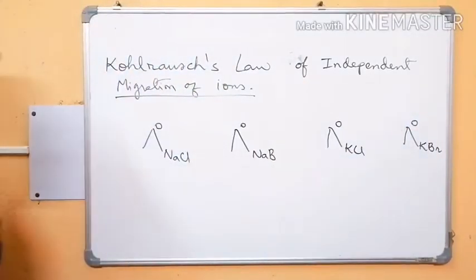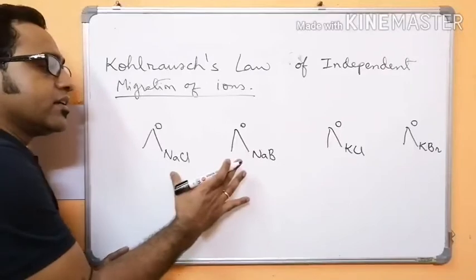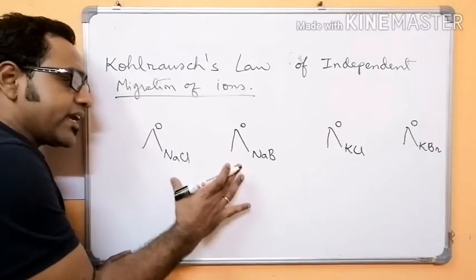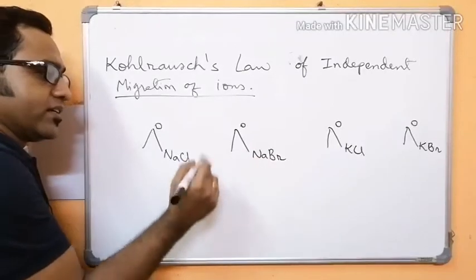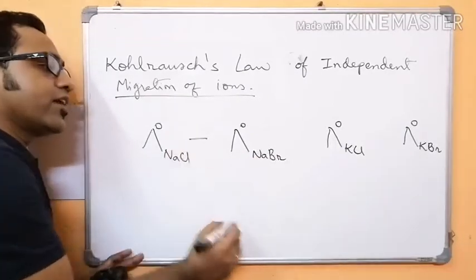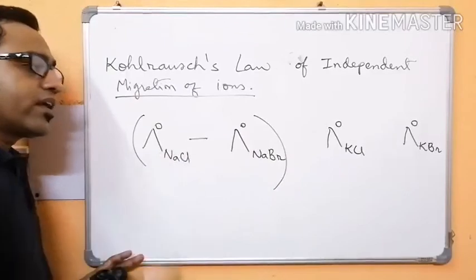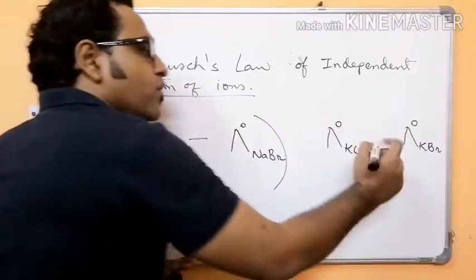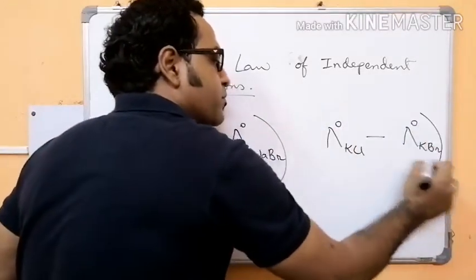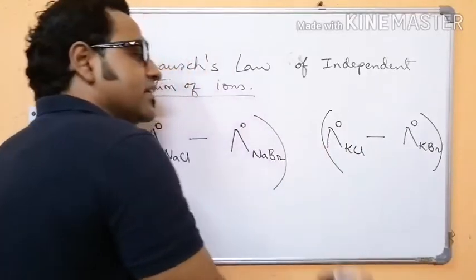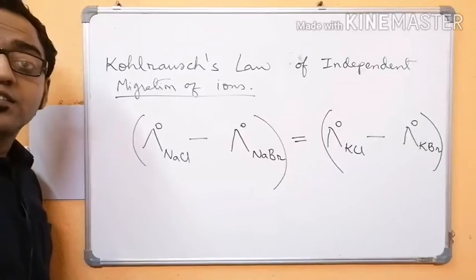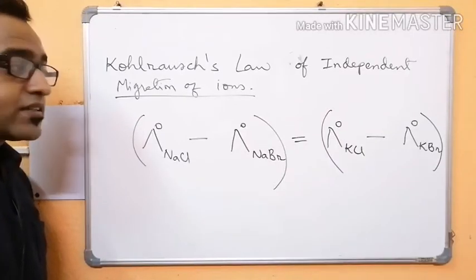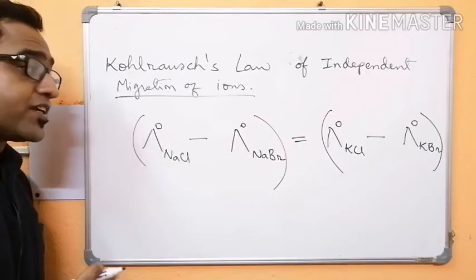Then what he did, he took the difference of the limiting molar conductivity values of sodium chloride and sodium bromide, and the difference of potassium chloride and potassium bromide. And surprisingly, he observed that the difference is the same.